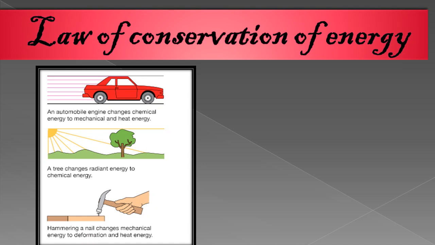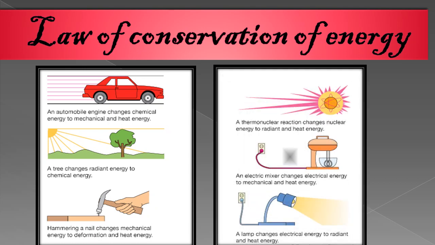Okay, now next is hammering a nail changes mechanical energy to deformation and heat energy. Next is a thermonuclear reaction changes nuclear energy to radiant and heat energy. And next is an electric mixer changes electrical energy to mechanical and heat energy. And last is a lamp changes electrical energy to radiant and heat energy.